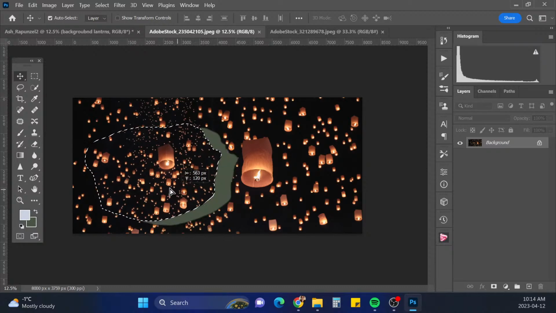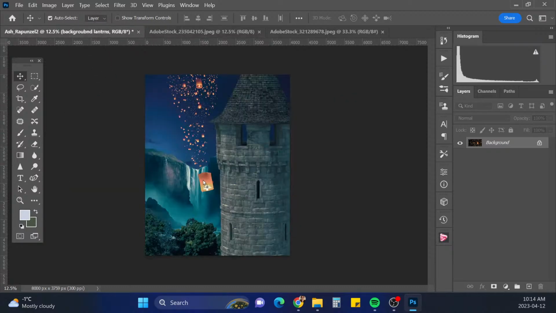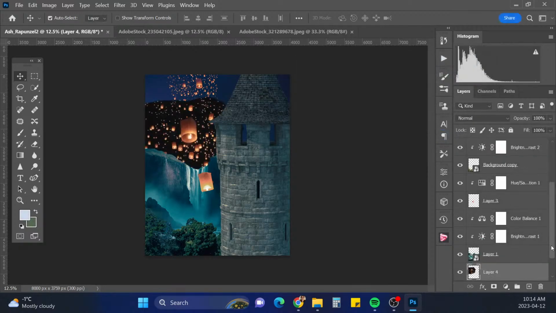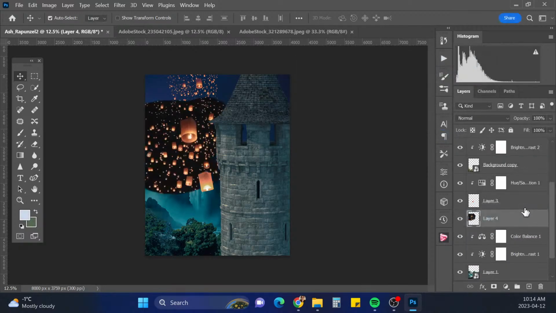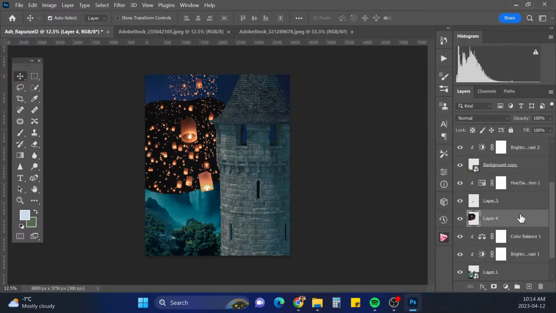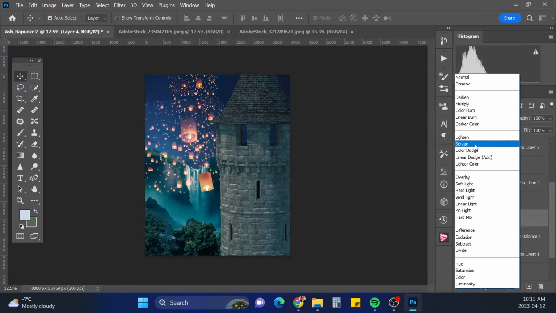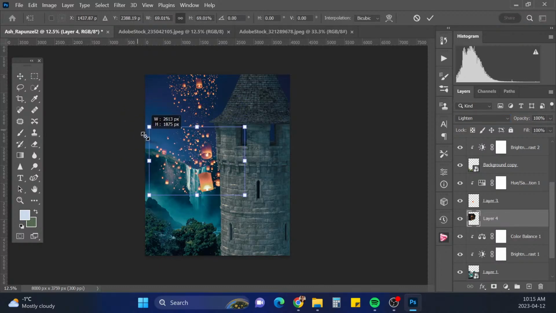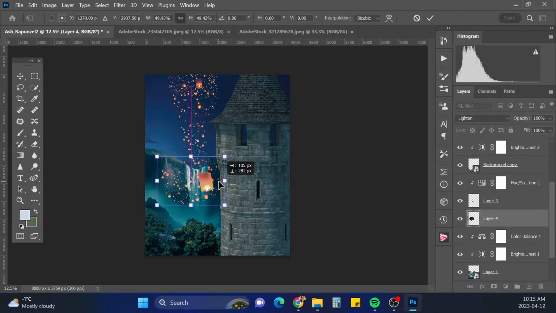All right, now we're gonna just drag that in over here. I actually want this one to be in front. Control T. And I'm just gonna make them smaller. See what that looks like.